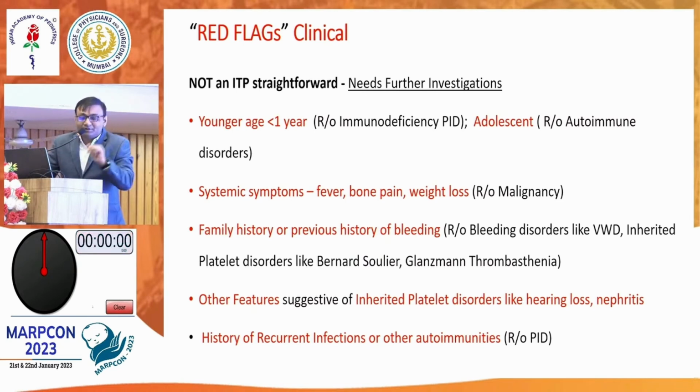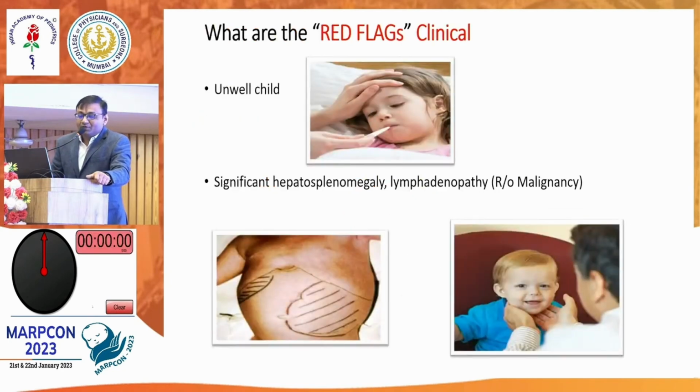Similar thing in adolescents. What will be the differential? SLE or some collagen vascular diseases can be there. Then with systemic symptoms like organomegaly and lymphadenopathy, you can suspect malignancy. And previous family history like von Willebrand disease, and depending on whether it is a male or female child, you can suspect some X-linked or other disorders. And with repeated infections, you should rule out PID. So unwell child, hepatosplenomegaly, lymphadenopathy, rule out malignancy.